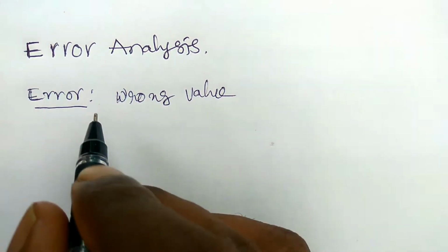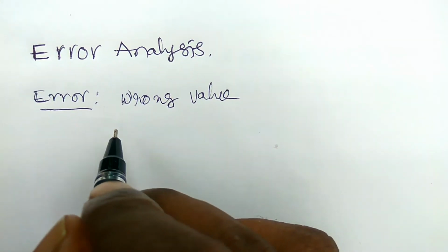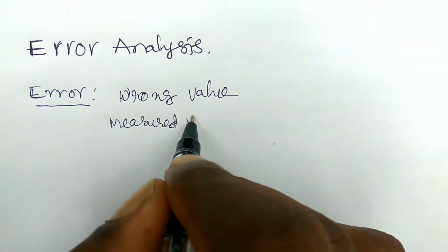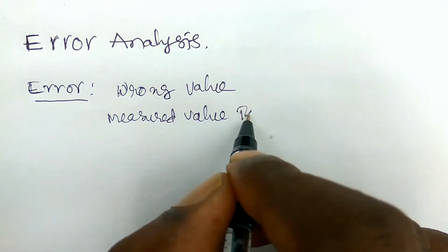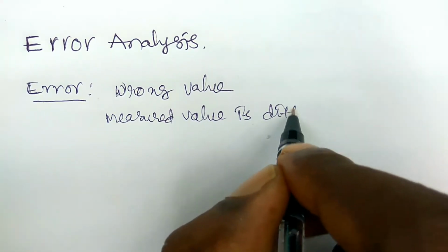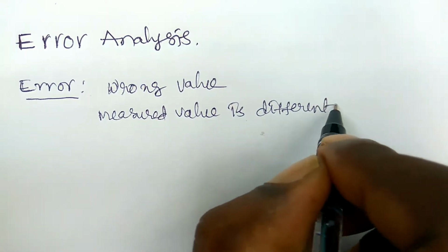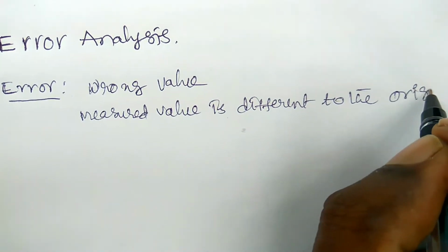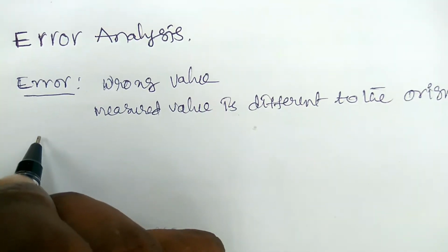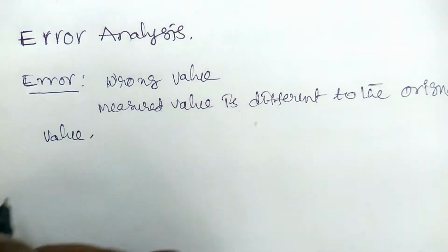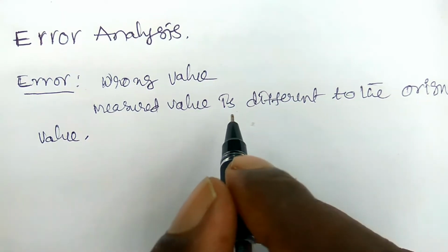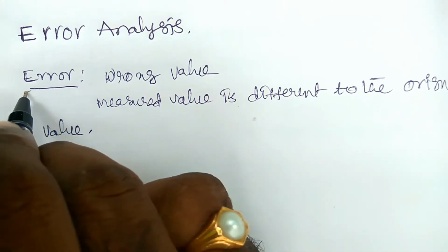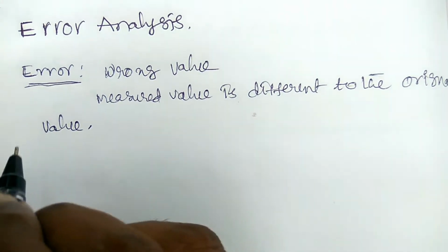So this error can be defined by the measured value being different from the original value. Measured value is different from the original value. So if there is some difference between the original value and the measured value, then an error occurs. So that is the error.